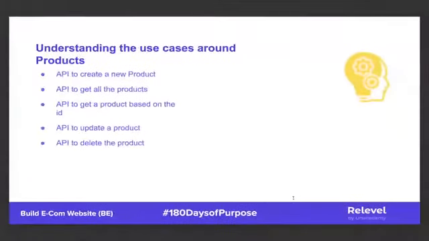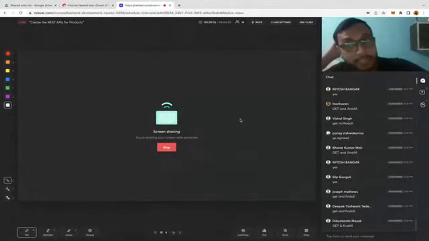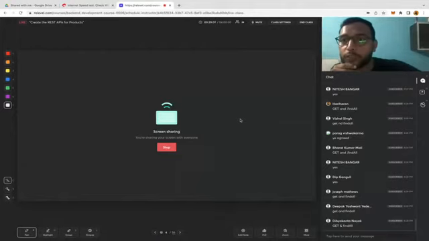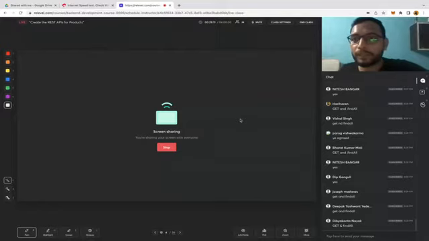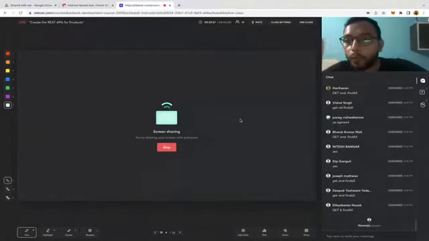Get and findAll. Next, the API to get a product based on the ID. If you have seen the Amazon website, when you search for washing machine, they will show you the list of washing machines. Then you click on any specific washing machine, like LG. Then a new page will open, or in the same page that product will open, right? So that's what we are doing here. We are clicking any individual product, and we want to access that individual product.